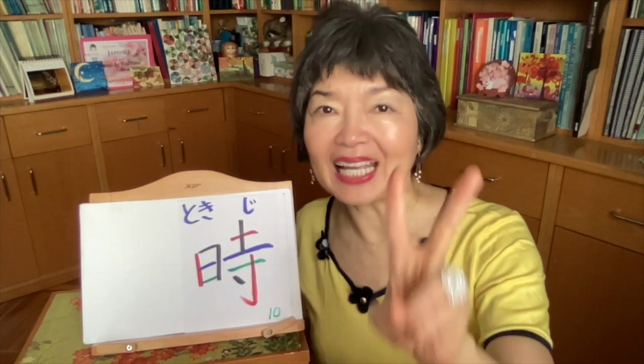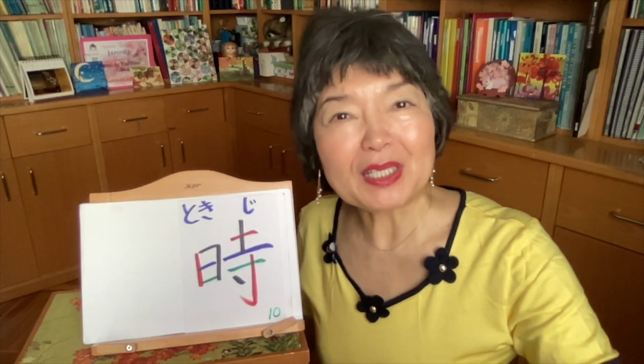I hope you could understand how to use this Toki with dictionary form and Nai-form. But this is only the first part, so I'm going to explain much more.